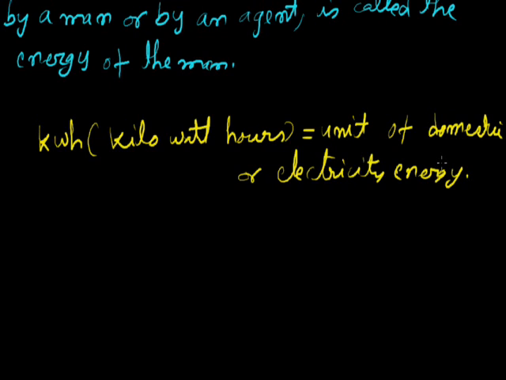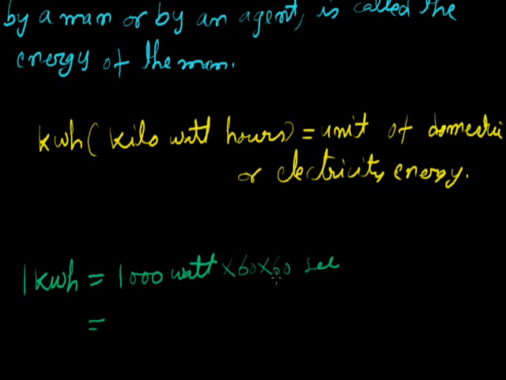So how this energy is converted into the joule, let us see here. 1 kilowatt hour, kilowatt is converted into the watt, so 1000 watt. Now hours is converted into the seconds, so first converted into the minute and now in second.